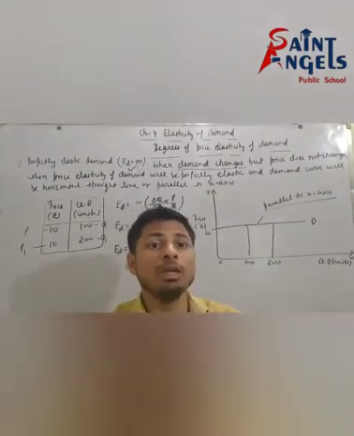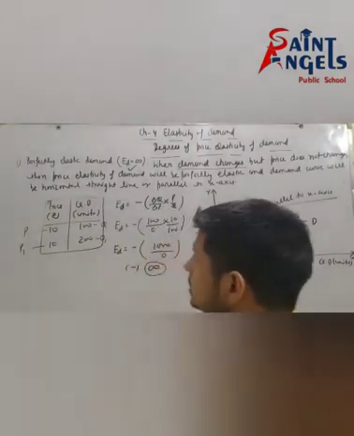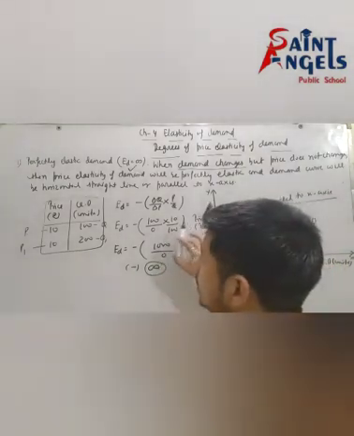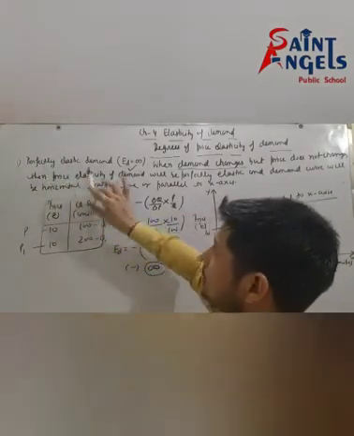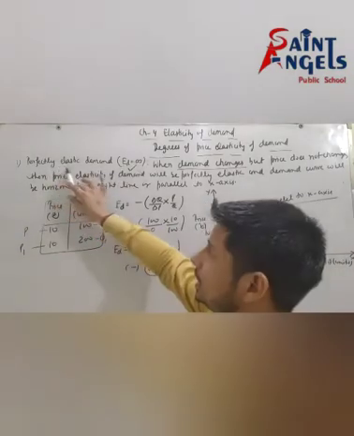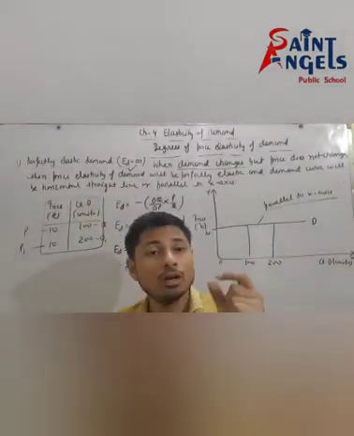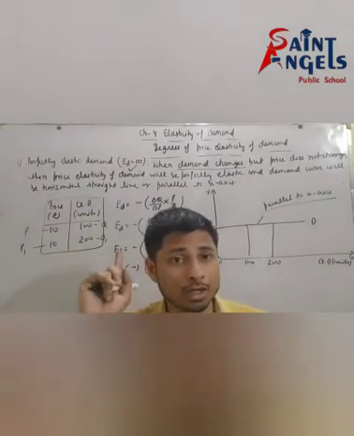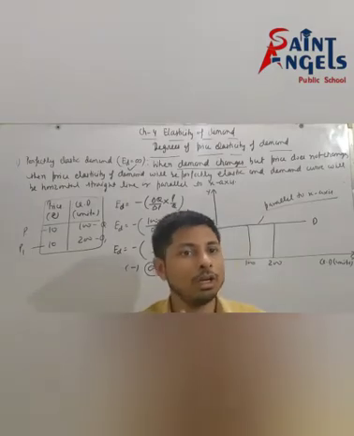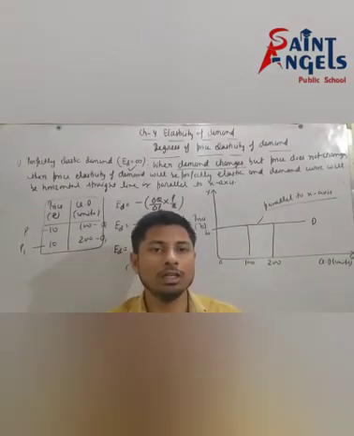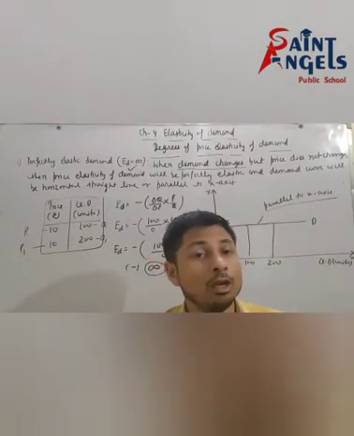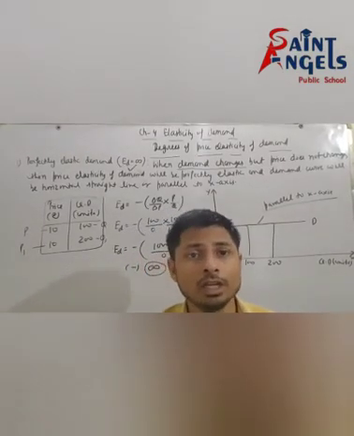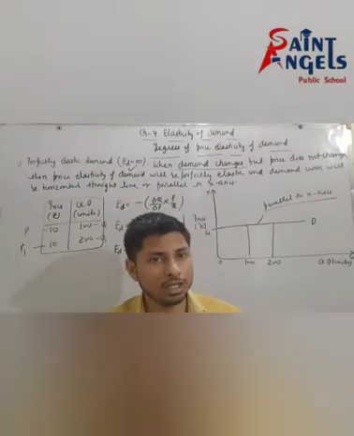Always remember, someone may ask you to tell the demand curve under perfectly elastic demand. Under the situation of perfectly elastic demand, you will say: horizontal straight line or parallel to x-axis. So this is the first degree of price elasticity of demand. The first degree is perfectly elastic demand, which means ED is equal to infinity.